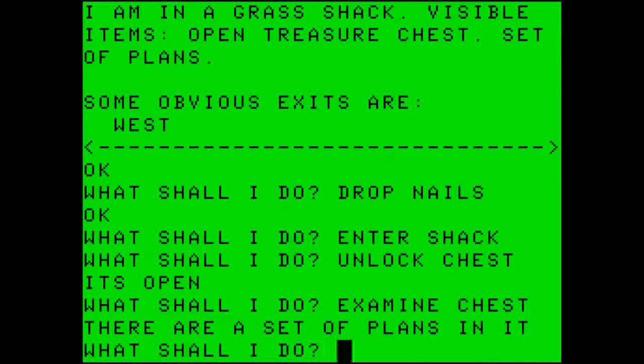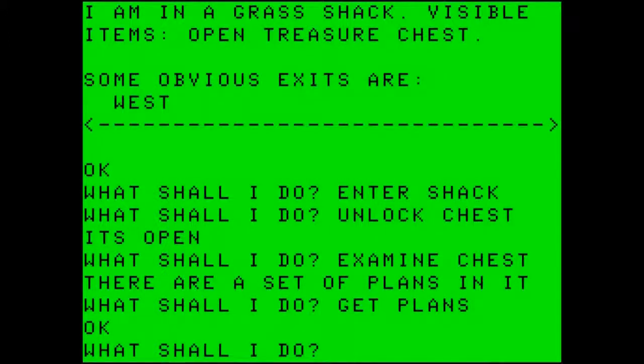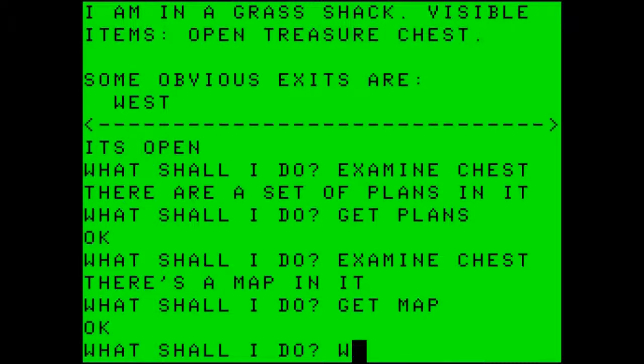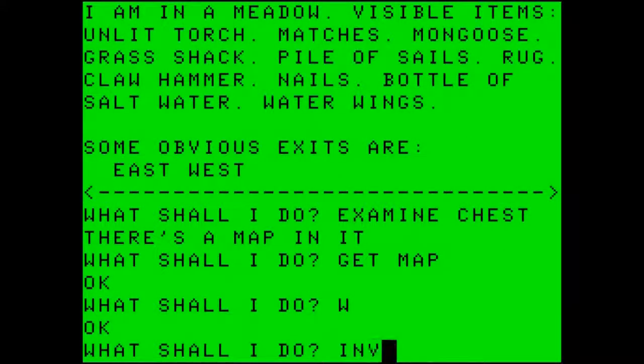There are a set of plans in it. Let's get the plans. And in true Scott Adams fashion, sometimes you have to do things twice. Examine the chest, and you find a map. Both the plans and the map are exceptionally important. I'm going to go west to get out of here.